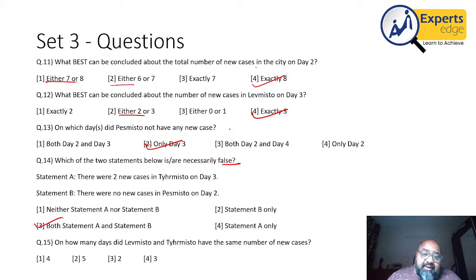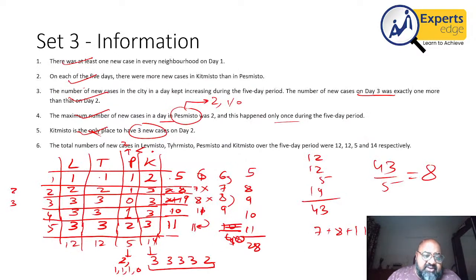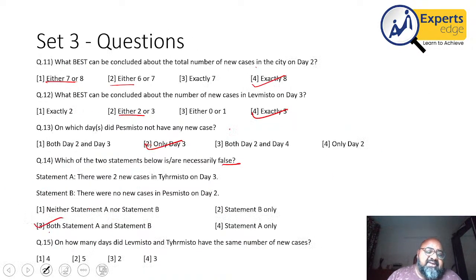A and B are false. How many days did L and T have the same number of cases? 1, 1, 2, 2, 3, 3. On all the 5 days, they had the same number of cases. This question is also done.